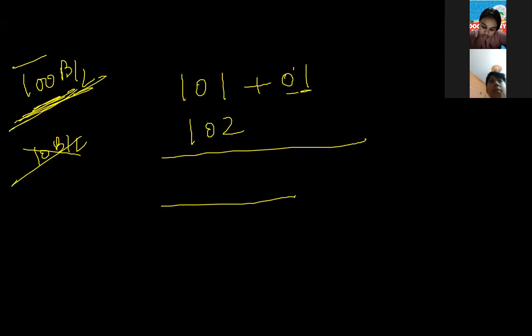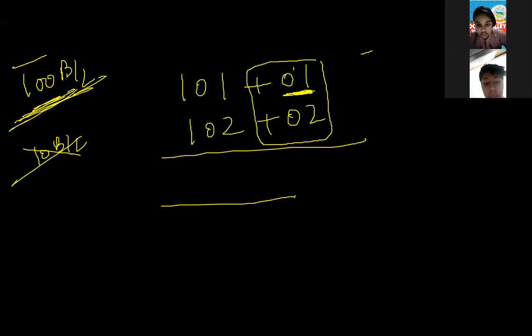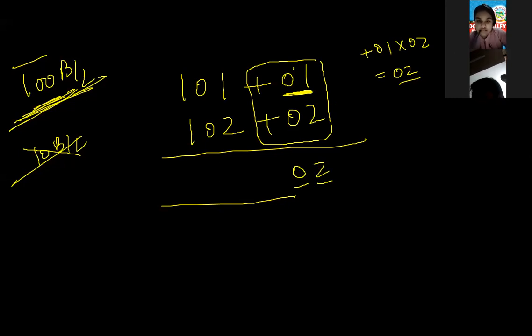It will be in 2 digits. And 01 multiplied by 02 gives me the 2-digit answer 02. I will not write a single digit. Here I will write 2 digits, 02. Step 1 is the multiplication.